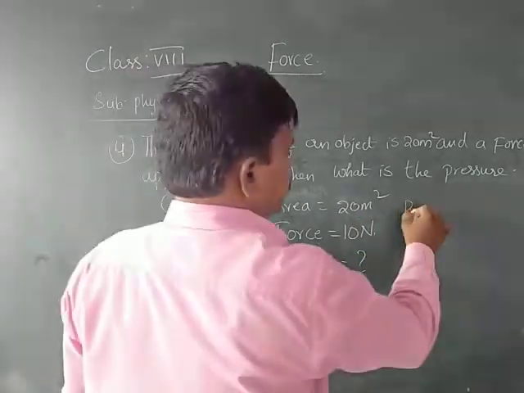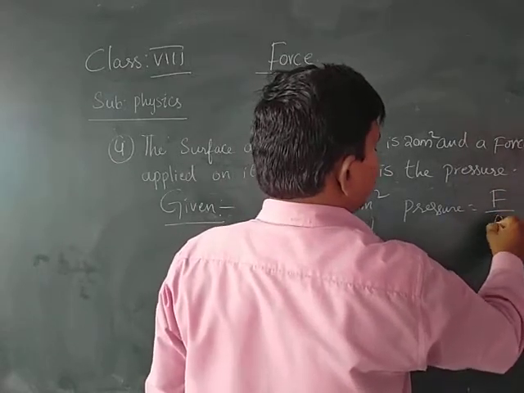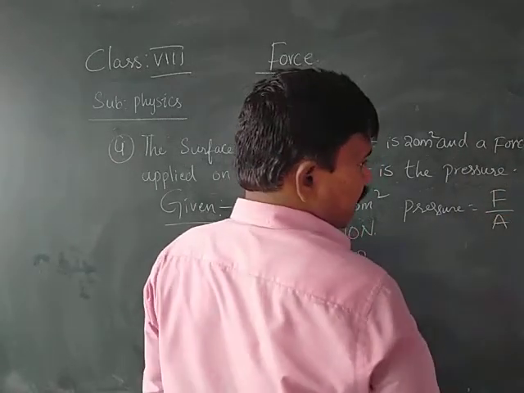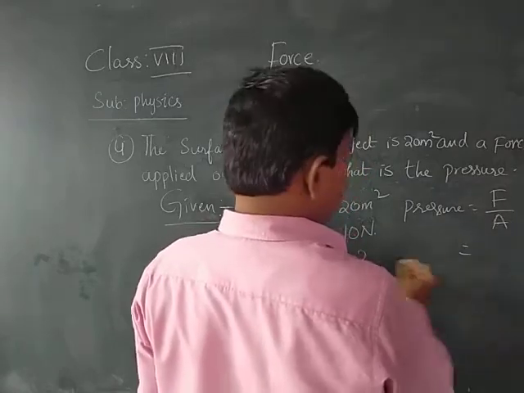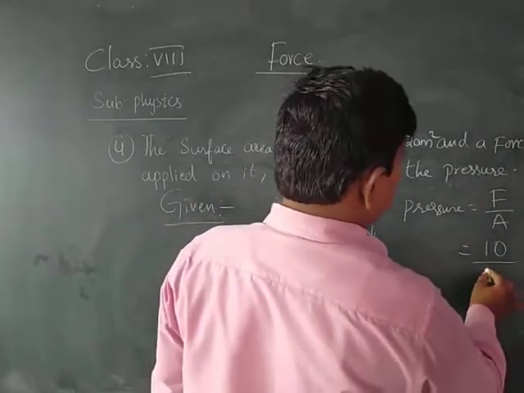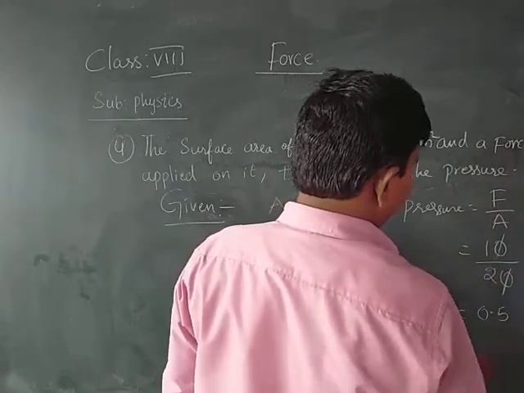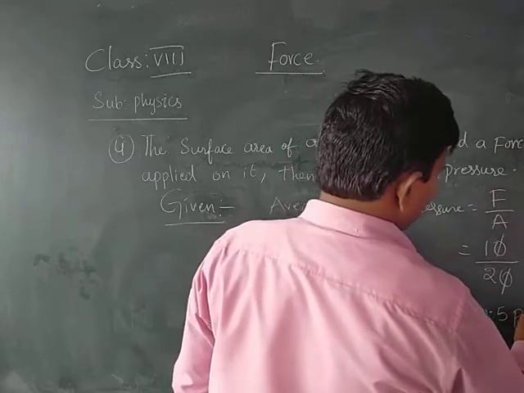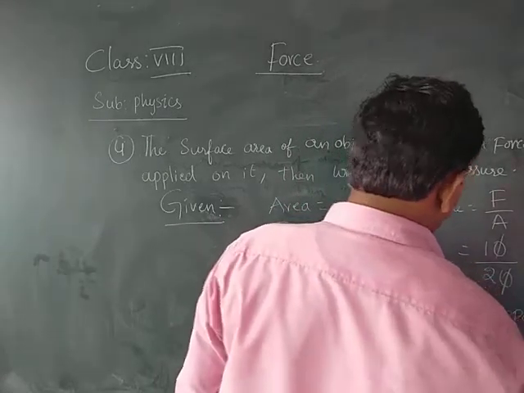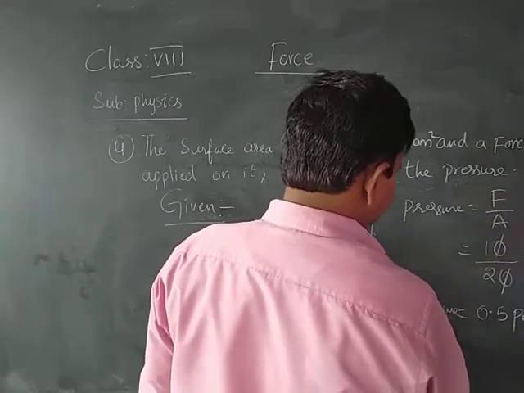Therefore, what is pressure actually? Pressure is equal to force per area. Force is given as 10. The area is 20. Therefore, how much is it? 0.5. The unit of pressure is the Pascal. It is 0.5 Pascal.